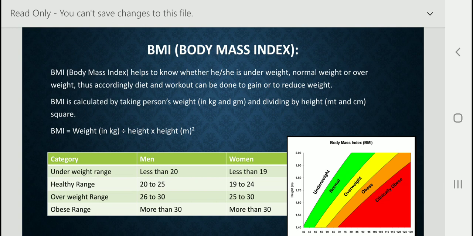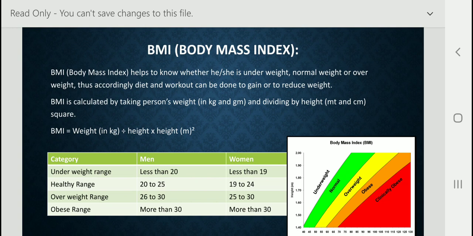Basically BMI tells us whether we are overweight, underweight, or normal weight. According to the categories you can see here, for men, if our BMI is less than 20, we are in the underweight range.